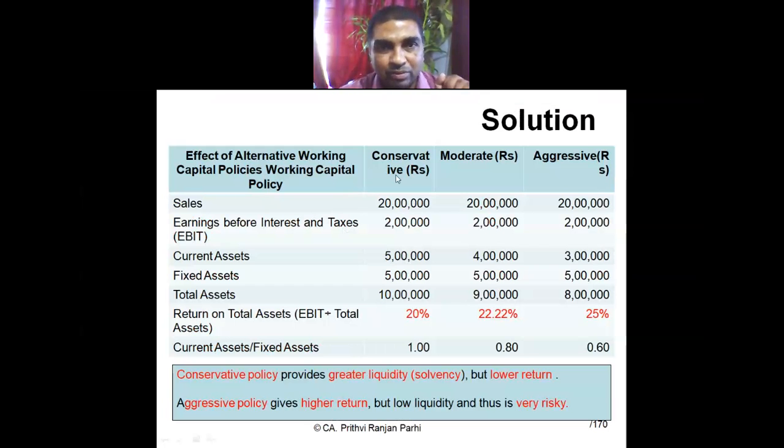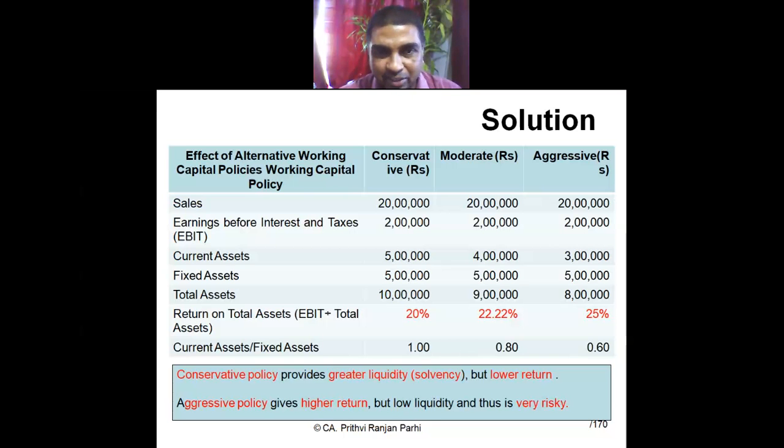Okay, so three situations I have taken: conservative policy, moderate policy and aggressive policy. In all the situations, sales is how much? 20 lakh. Earnings are also unchanged, 2 lakh, 2 lakh, 2 lakh, as you can also see. Is it not? Earnings are unchanged. Yes, sir.